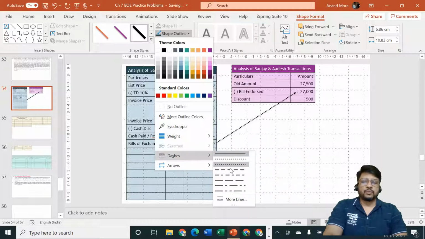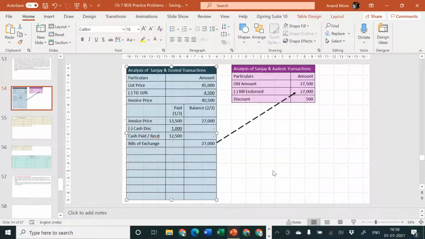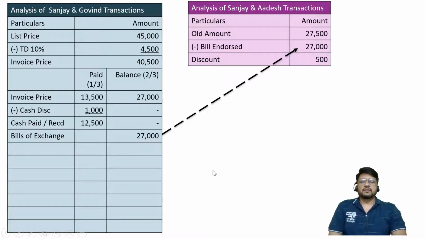But then they have told you that this bill is going to get dishonored. I hope everybody is in a position to understand what I am speaking. Yes. So this 27,000 is transferred there, endorsed to Mr. Adesh. Therefore, Adesh is giving us a discount of 500. For Sanjay it will be called discount received. For Adesh it will be called discount allowed.